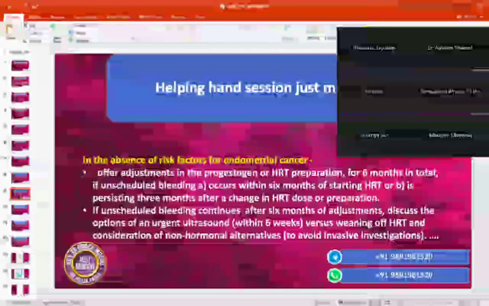That is for a maximum of 6 months. One adjustment has already been done, no? Okay. Total 6 months. Clear? Yes, ma'am. She has come after 2 months only.